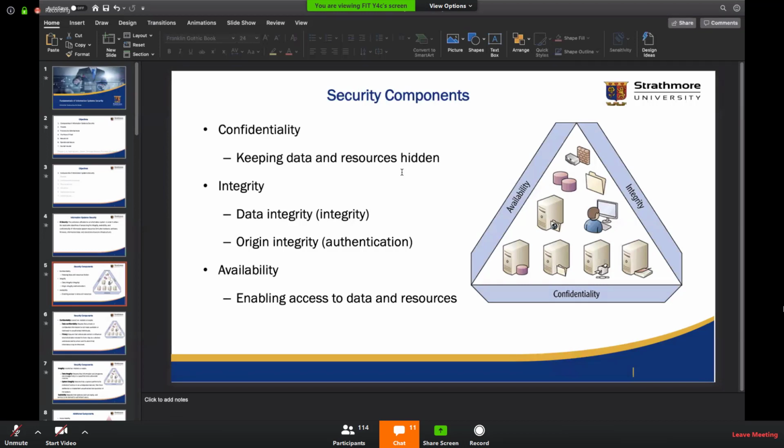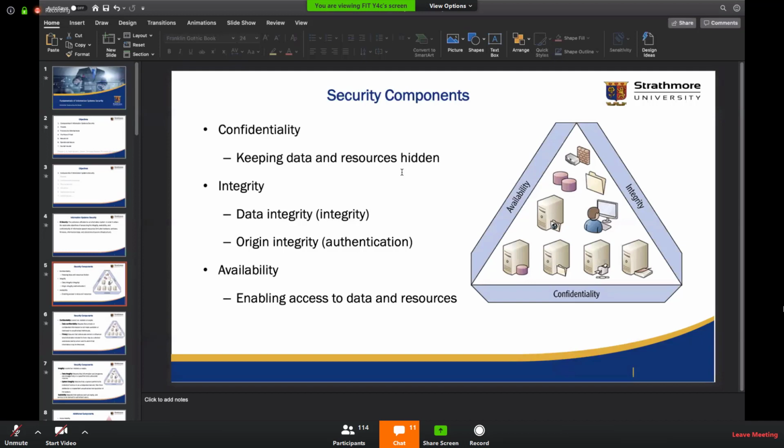If you want an environment where the information is very confidential and the integrity also has to be maintained, then you will need to limit who can access the data. You probably have to go to a particular individual to get data, which means you will have high confidentiality and high integrity, but very little availability. Yeah?